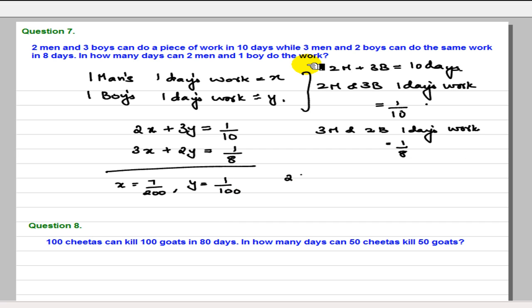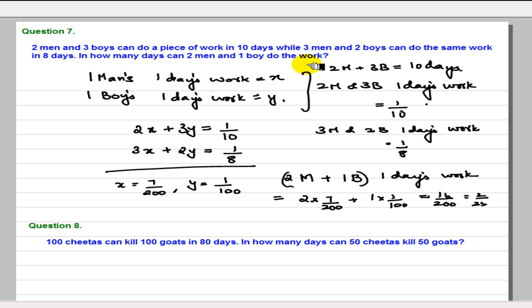So 2 men's 1 day's work plus 1 boy's 1 day's work is equal to 2 into 7 by 200 plus 1 into 1 by 100, that is nothing but 16 by 200, that is 2 by 25. So they do 2 by 25 of the work in 1 day. Therefore, they will finish the work in 25 by 2, that is equal to 12.5 days. So these kind of problems are quite important.